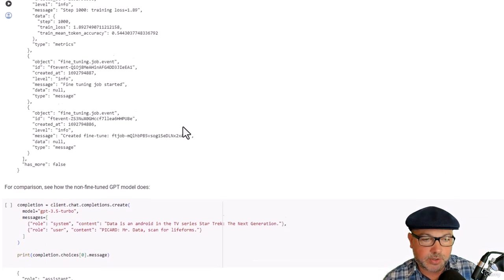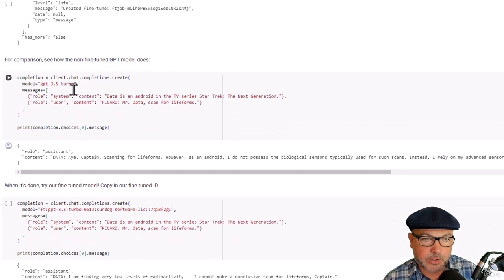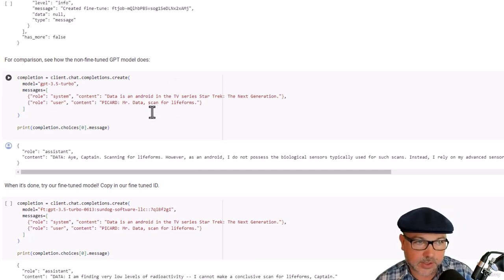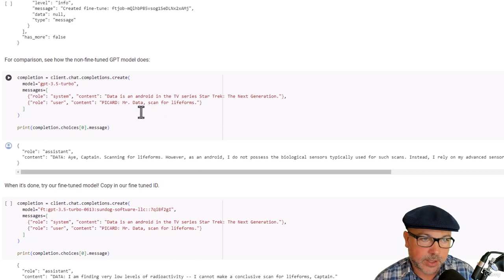All right, so let's actually use this thing. To do that, we're going to use the chat completions API, and its format is very much the same format that we used to train it with. So the same data that we used to fine-tune it is going to be the same format that we use to consume this fine-tuned model. Just for comparison, let's take a look at how the non-fine-tuned model does with a specific query.